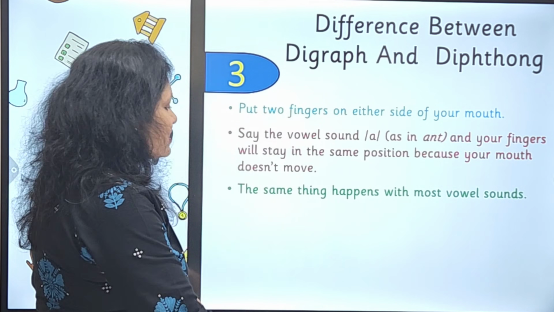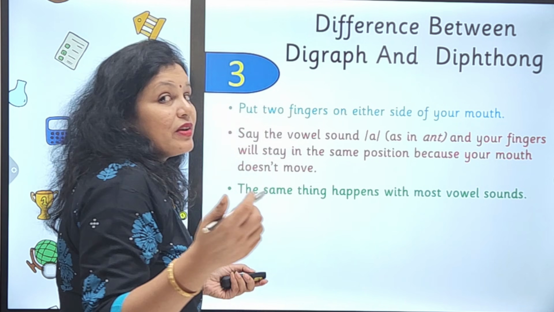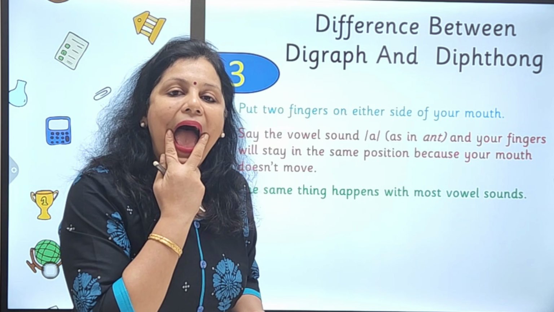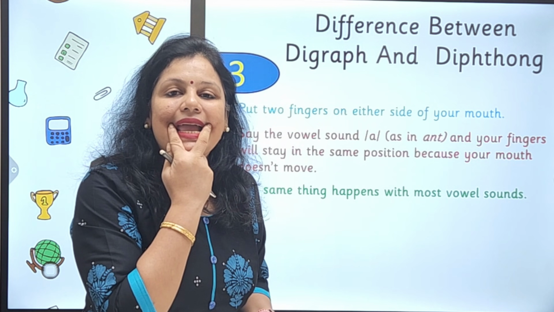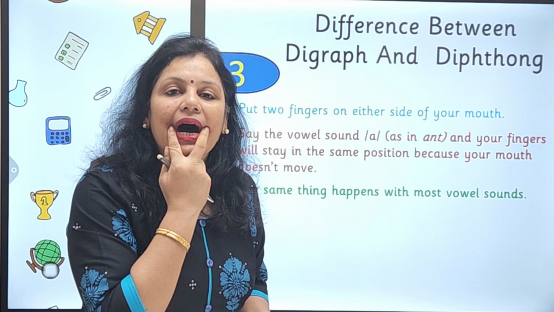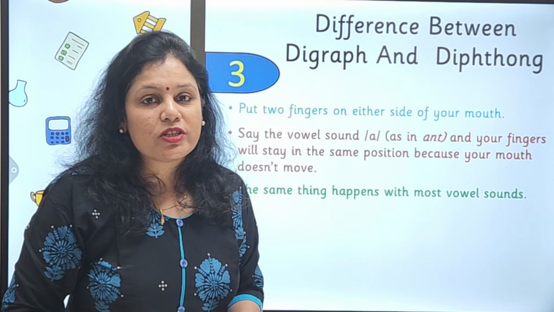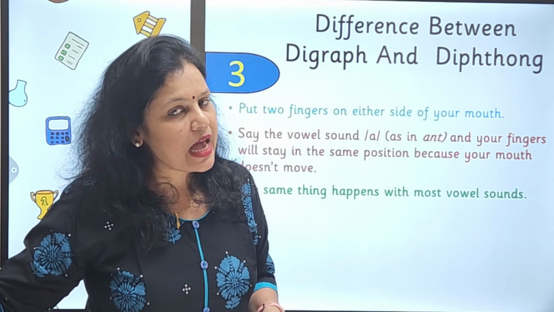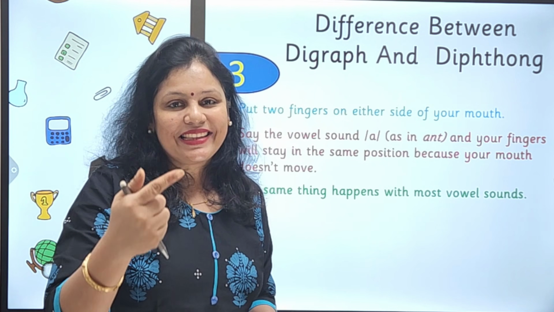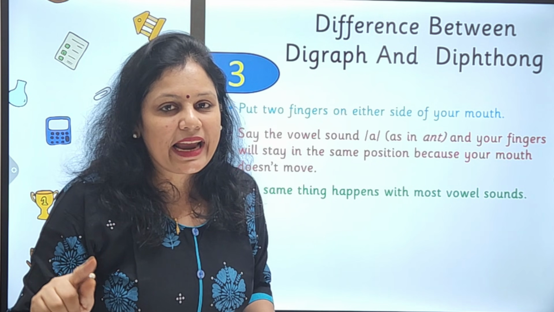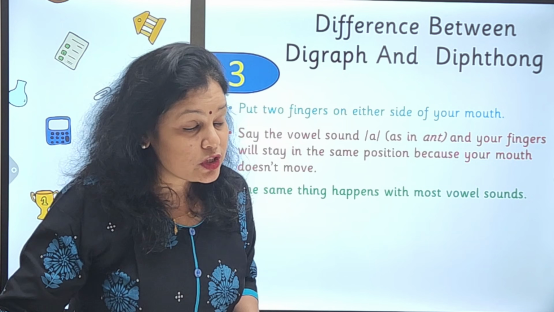The same thing happens with most of the vowel sounds: a, e, o. In each and every sound, the mouth is not at all changing. Whenever you are changing the sound, it is changing, but while saying that sound, the mouth is not gliding or changing its position.